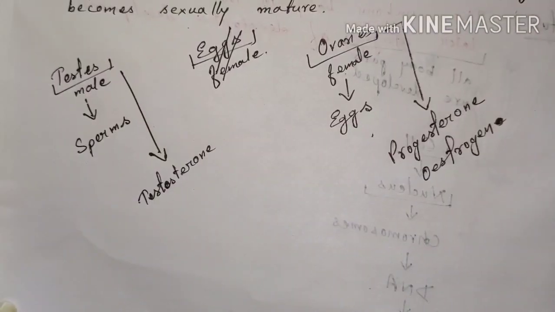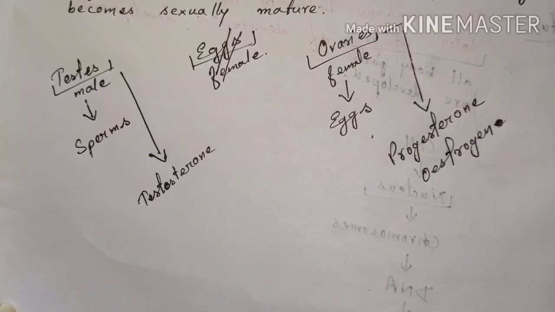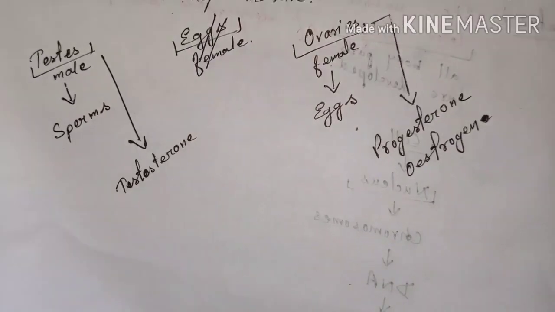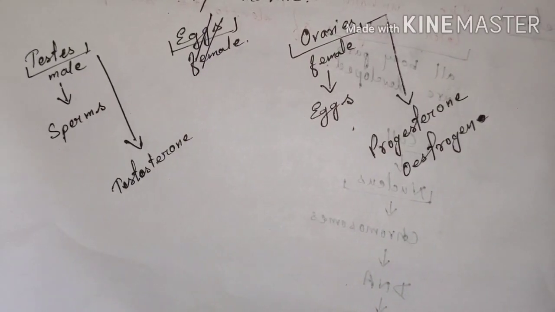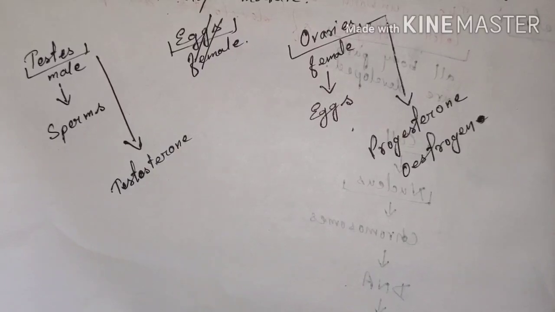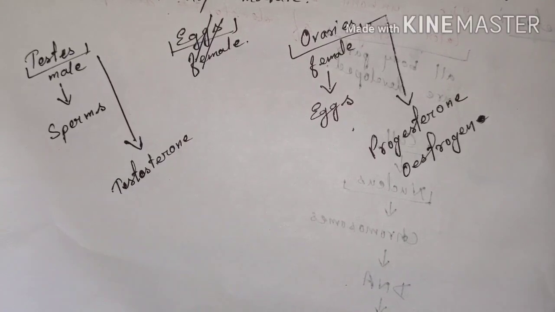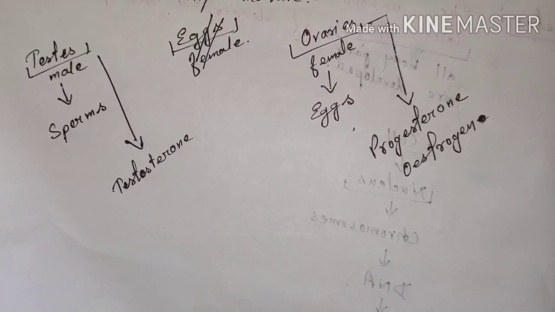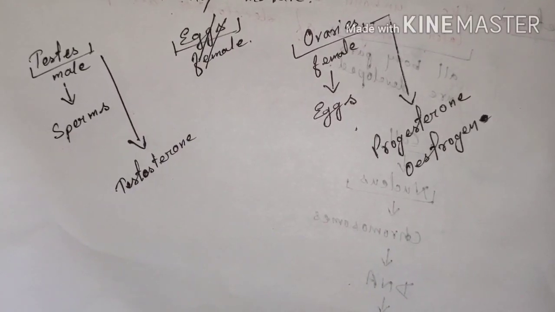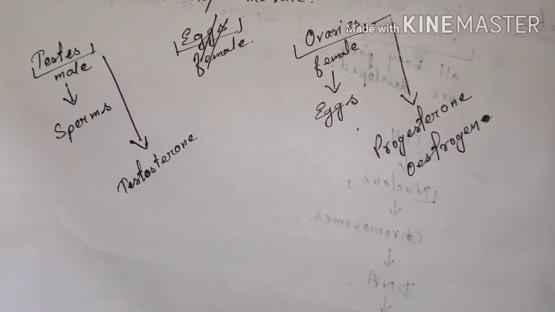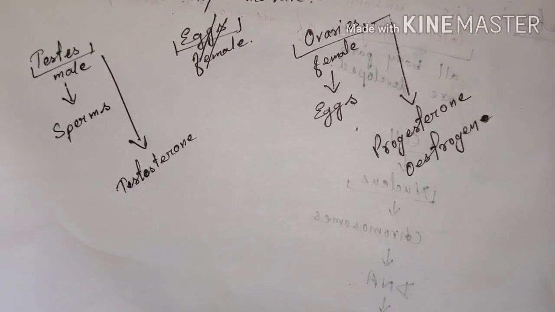Along with this, many other secondary characters also develop in boys and girls. In boys, secondary characters are such that hair grows on body parts like the chest and face, like the mustache and the beard, and the body becomes muscular. The chest and shoulders broaden. Also the penis and the testes become larger.